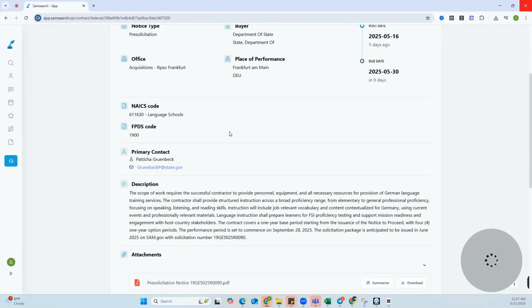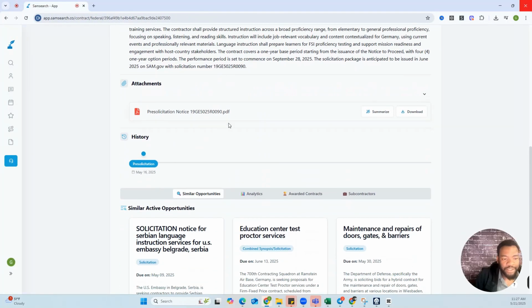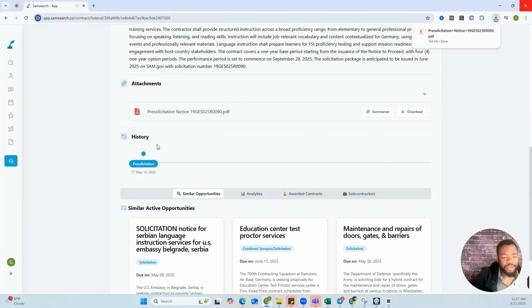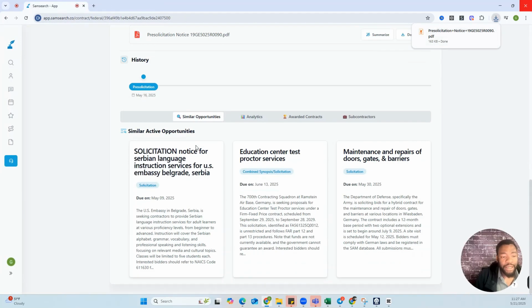So, okay. And then we have a description and we have the attachment. So this is actually a pre-solicitation notice, which is interesting. We can still look through this. But what I wanted to show you with Sam Search is you have so much functionality. It's going to give you similar active opportunities.